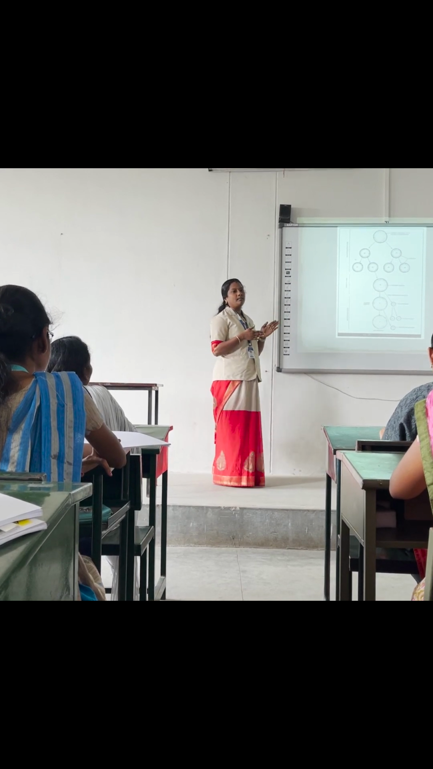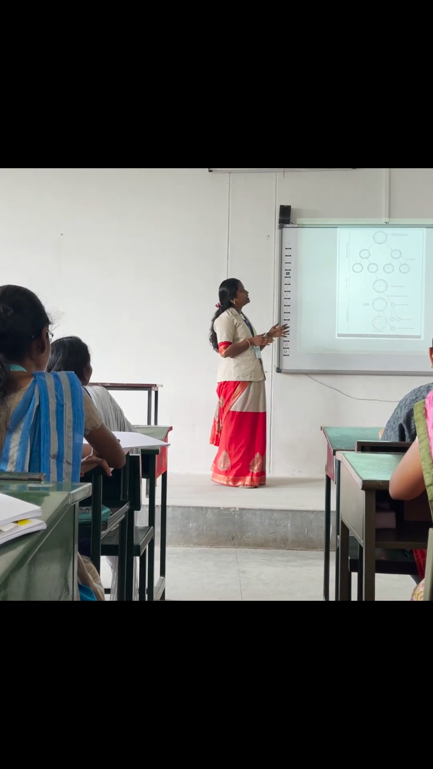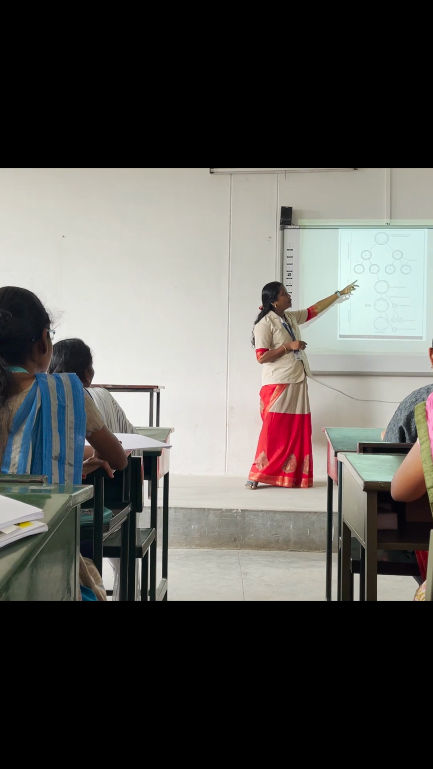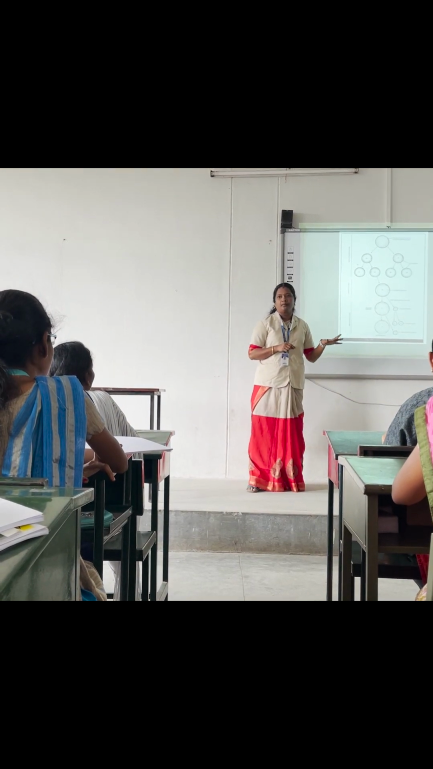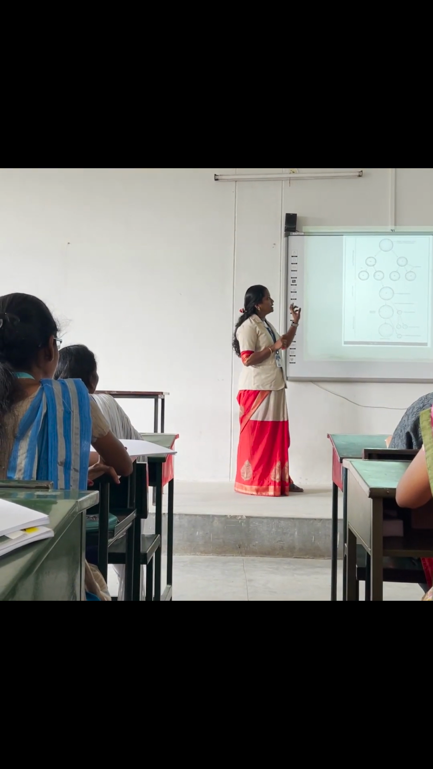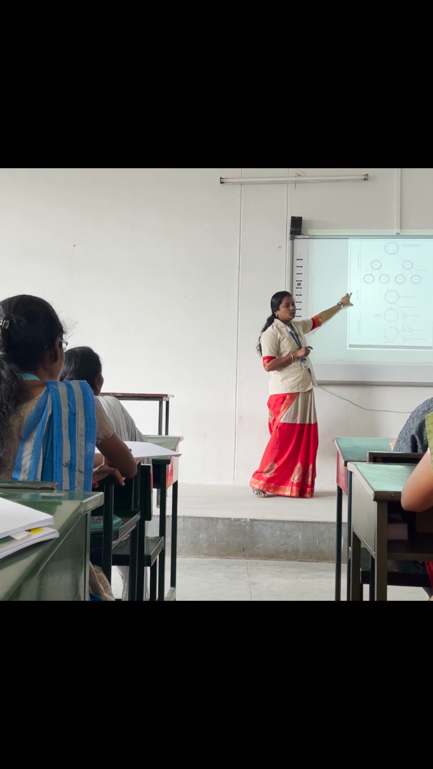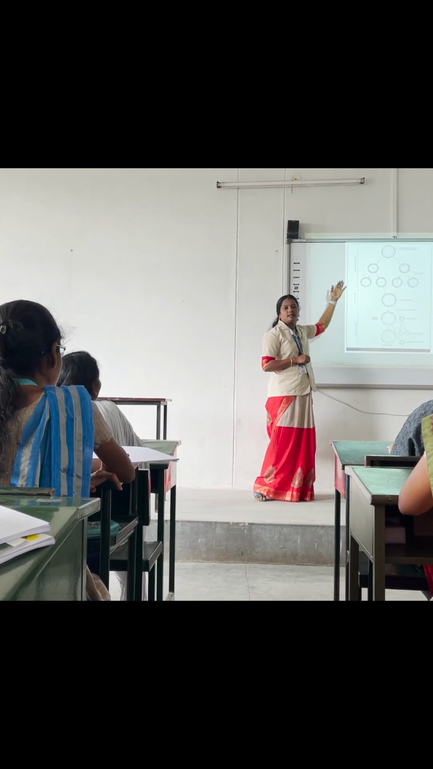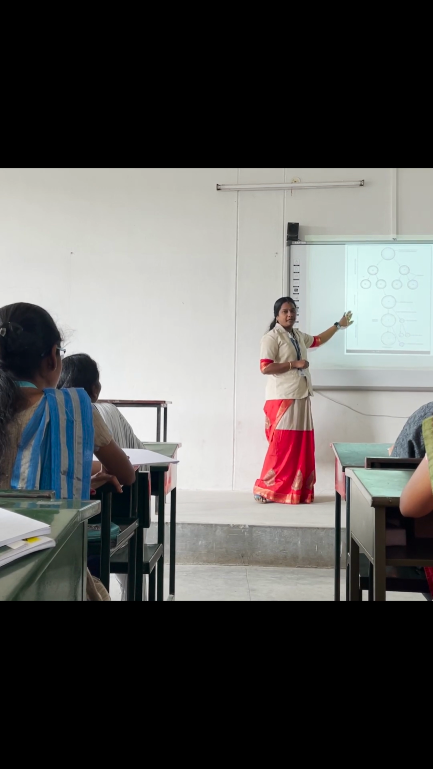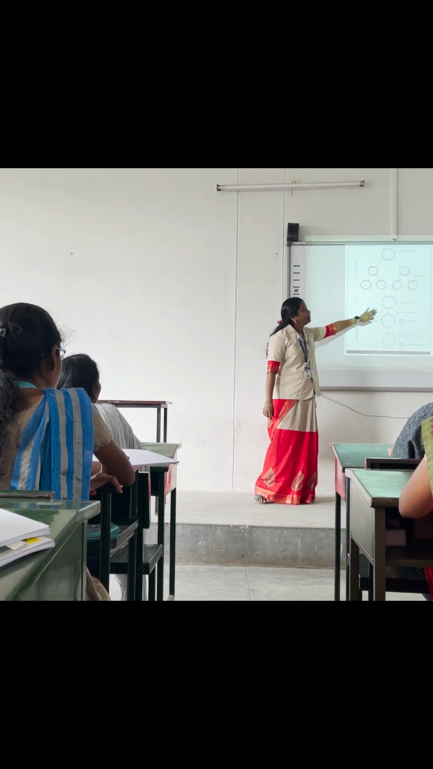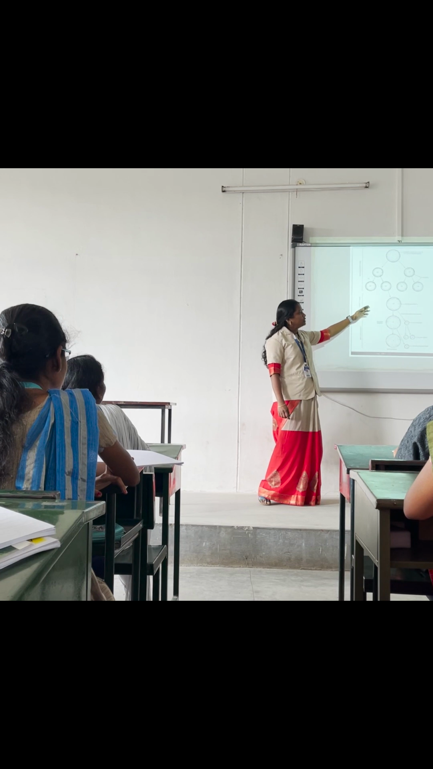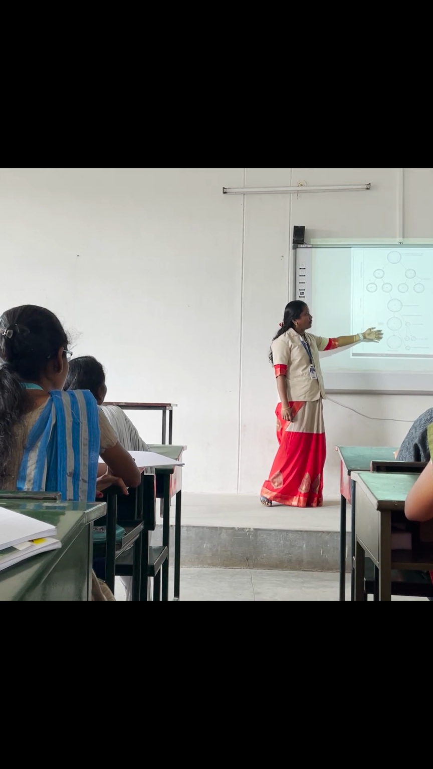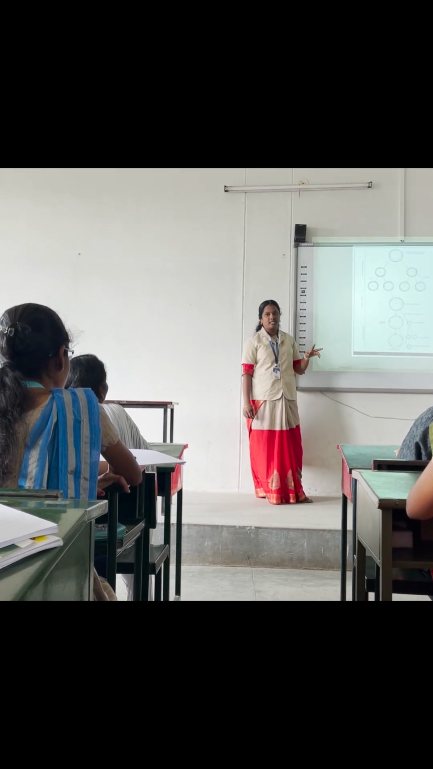So these are the multiplication phases. In that, oogonia are formed. So through this multiplication phase, it undergoes a growth phase. The growth phase gives the primary oocyte. The primary oocyte undergoes the first maturation division.